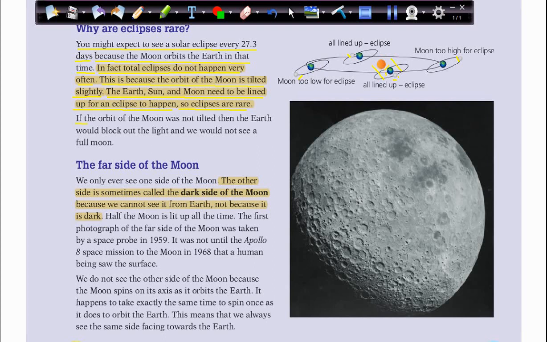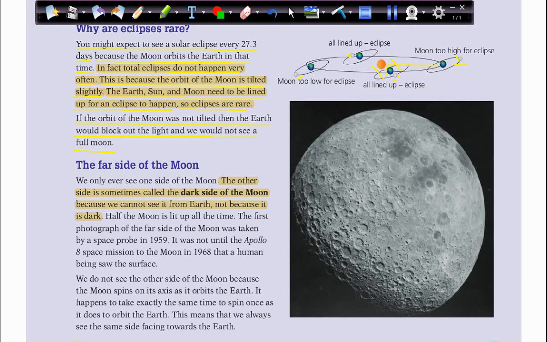If the orbit of the Moon was not tilted, then the Earth would block out the light, and we would not see a full moon. So if the moon is here, in this line, the Earth will block the sunlight from the moon, so we cannot see a full moon.